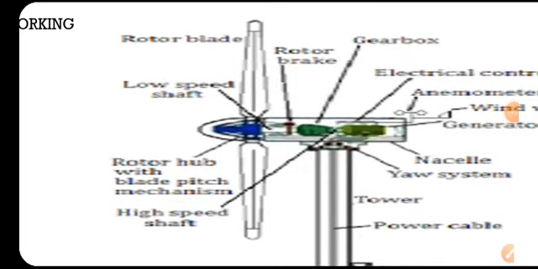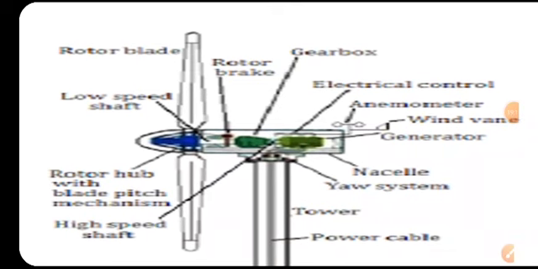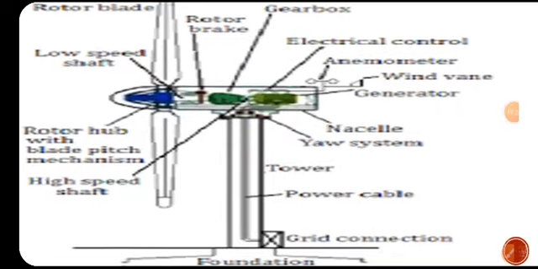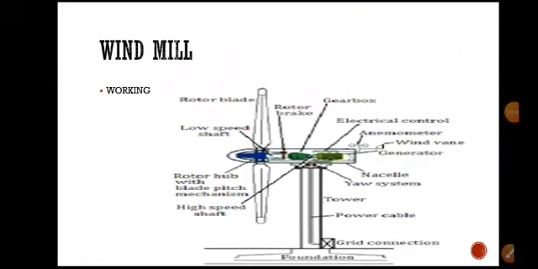Right? Here observe the rotor blades, low speed shaft, rotor hub with blade pitch mechanism, and here we have a high speed shaft, and this is a rotor brake. Here we have the gearbox, electricity control, right? Wind vane, generator and power cables inside the tower, yaw system, here the rotary system, and here we have a grid connection, right?